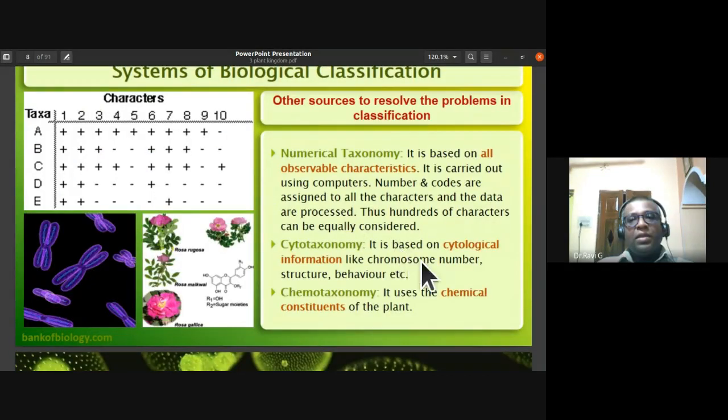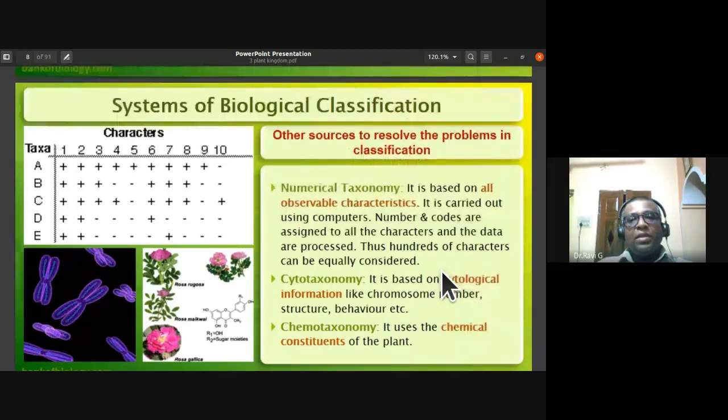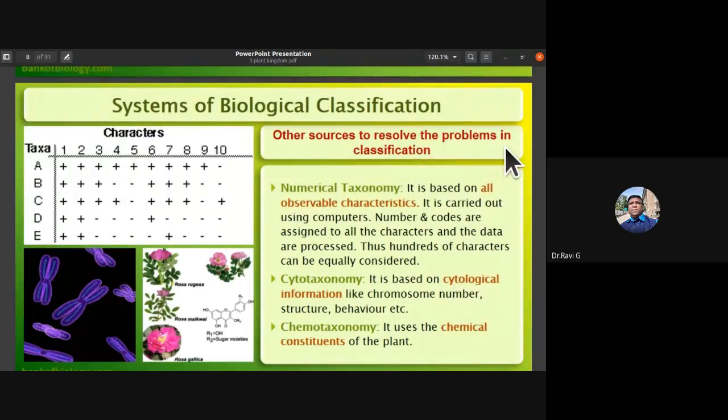There are other types of classification which resolve the problems in classification. To resolve certain taxonomic disputes, we use other types of classification systems also. Like there is numerical taxonomy. It is based on all the observable characteristics of the plant. It is carried out using computers. Numbers and codes are assigned to all the characters and the data are processed. Thus hundreds of characters can be equally considered.